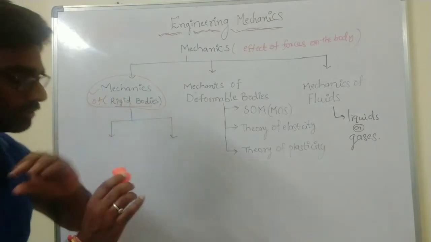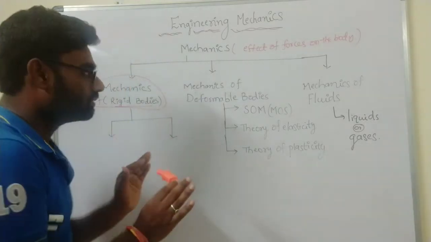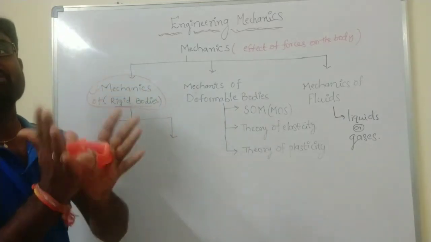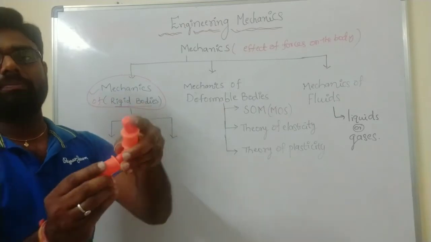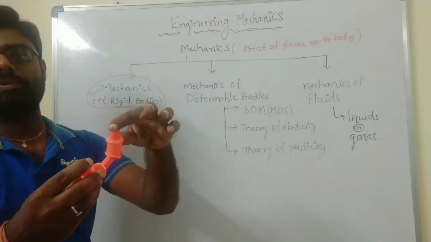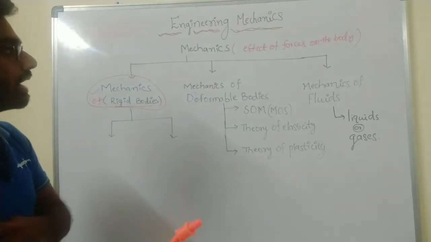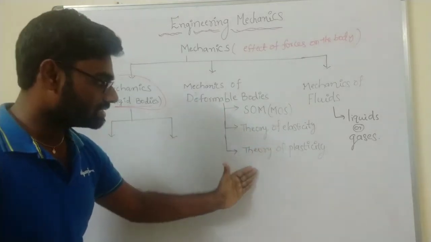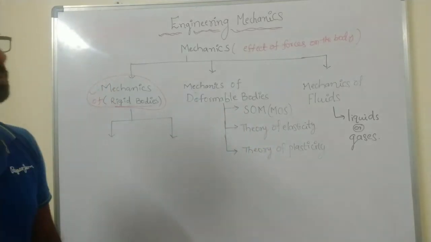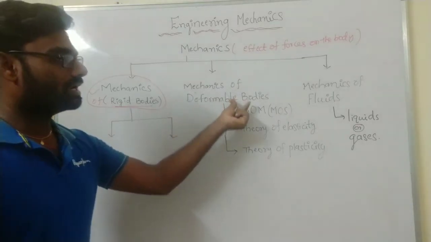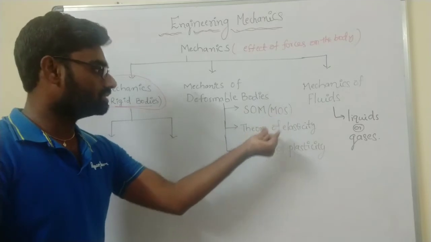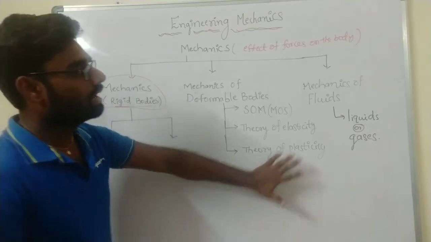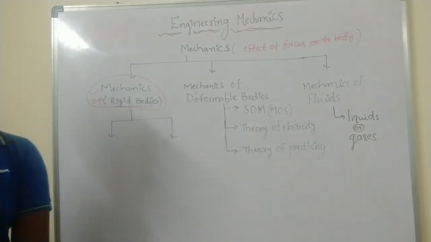In rigid bodies they do not change the size and shape of the body. In a deformable body, the external force changes the shape and size of the body. So that is known as deformable bodies. We can learn deformable bodies in the strength of materials or mechanics of solids subject, theory of elasticity and theory of plasticity, in second year. Next, the third one is mechanics of fluids.